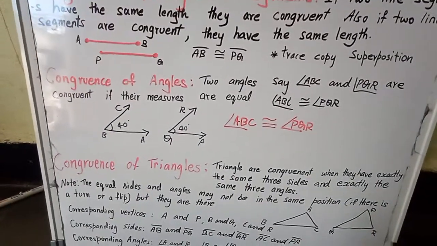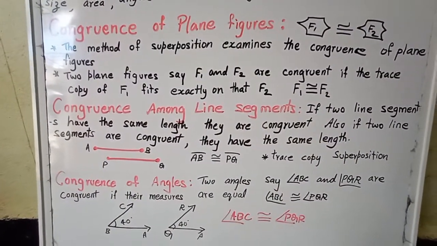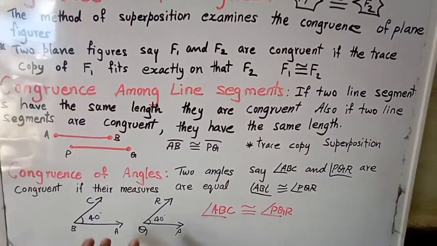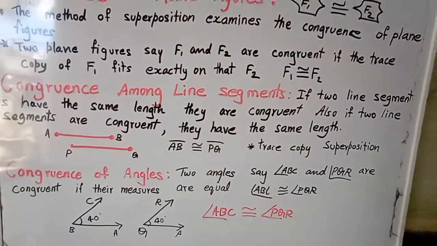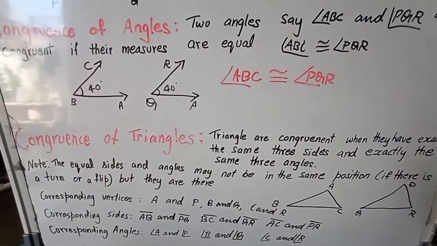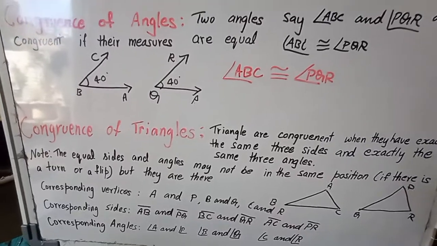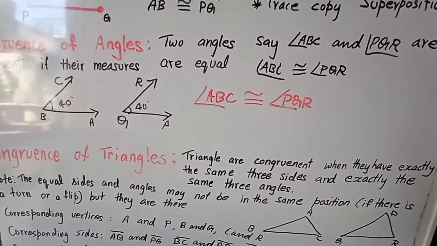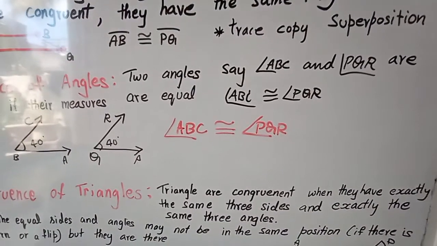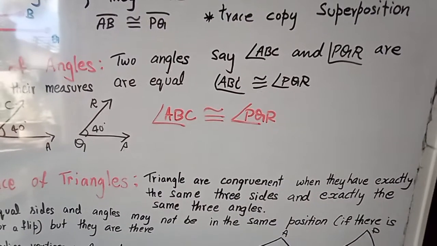Next, congruence of triangles. Including congruence of plane figures, line segments and angles, all these concepts together make the triangle: angles and line segments with the vertices. Triangles are congruent when they have exactly the same three sides and exactly the same three angles.